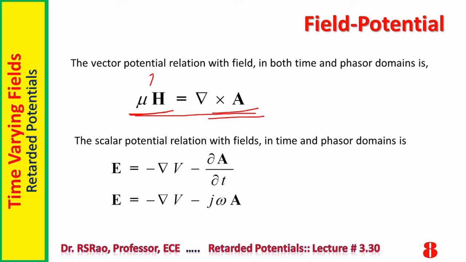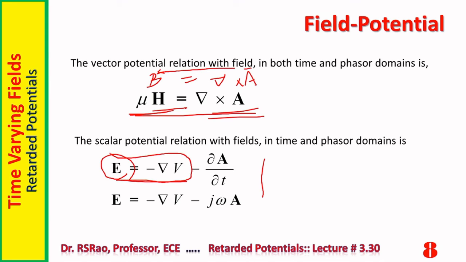Now B equal to del cross A is the relation between magnetic potential and magnetic field. Of course, B equal to mu H. Right. Now, here I am showing another relation. This relation connects potential with the electric field: E equal to minus grad V. This is the relation which we come across in electrostatics.